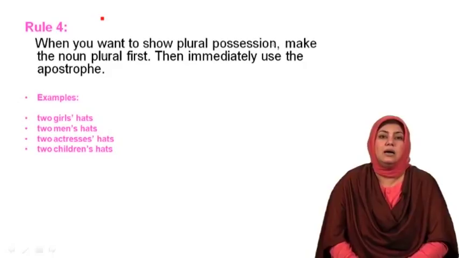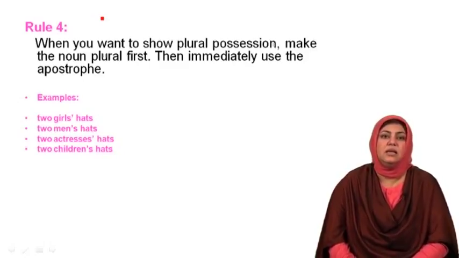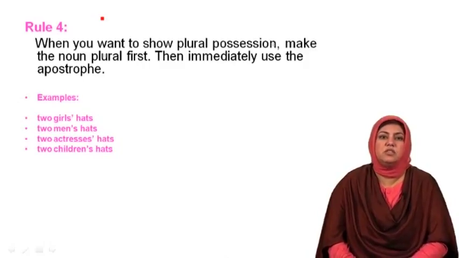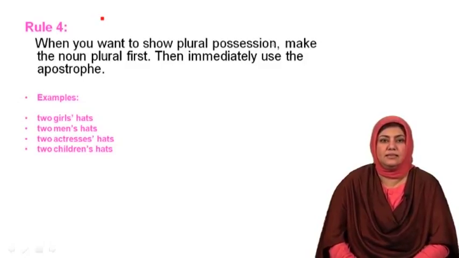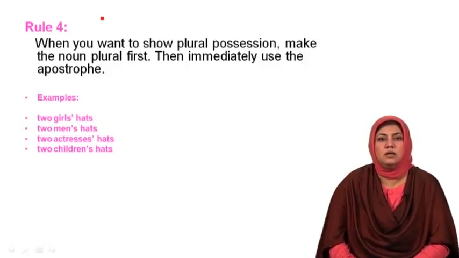Please remember, a girl's hat and 2 girls' hats. Here the use of apostrophe would be completely different. When you are referring to a singular possession, the apostrophe is to be given after the L of girl and before S. That means possession of one girl. It refers to one girl, singular noun.